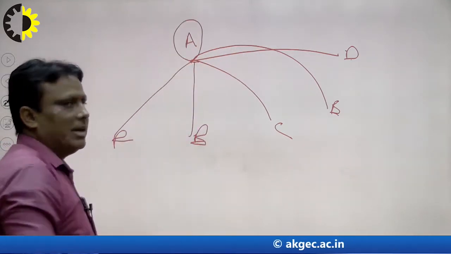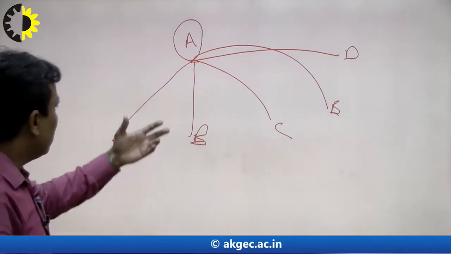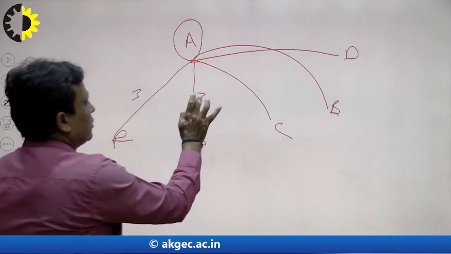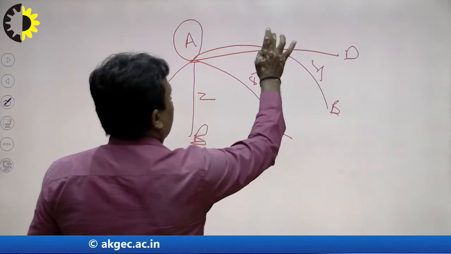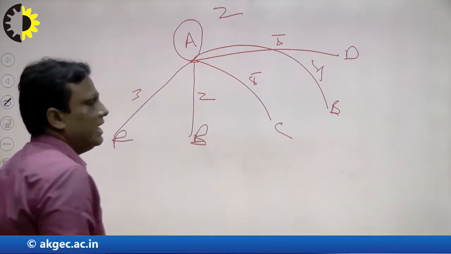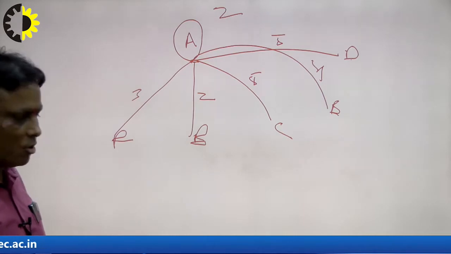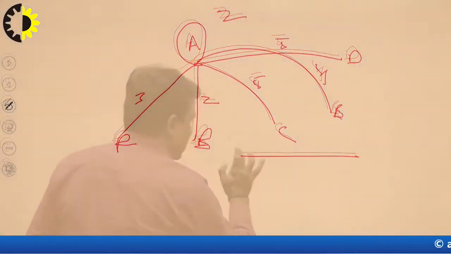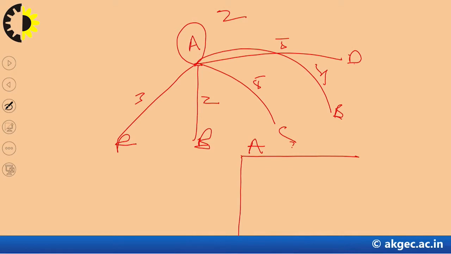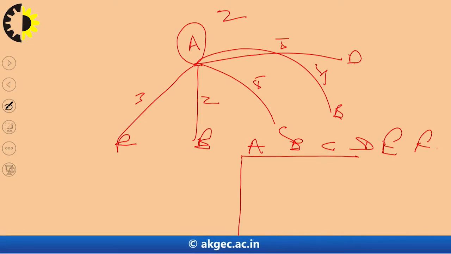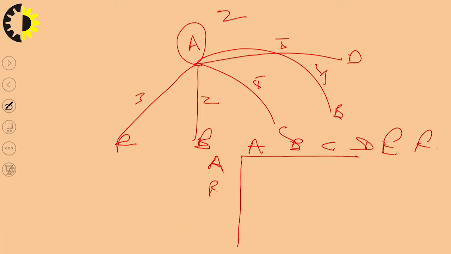So how to prepare the matrix of this order? Suppose the distances are 3, 2, 5, 4, 5, and 2, right? So how to make the matrix with the help of robotics? Suppose I consider here A, B, C, D, E and F, and similarly here A, B, C, right? I want to show the distance from A to A, and that is 2. So I write here 2.